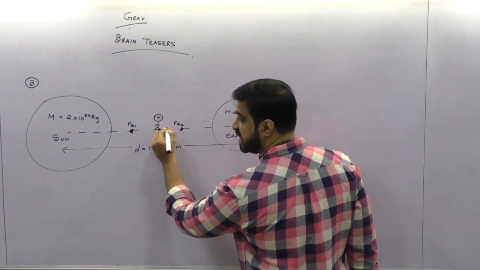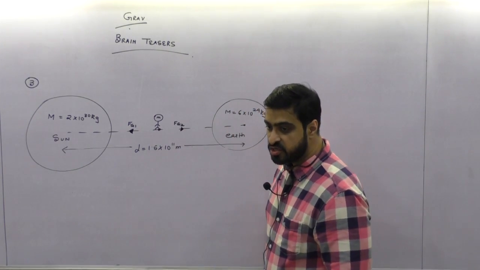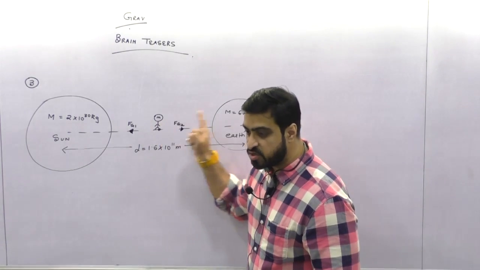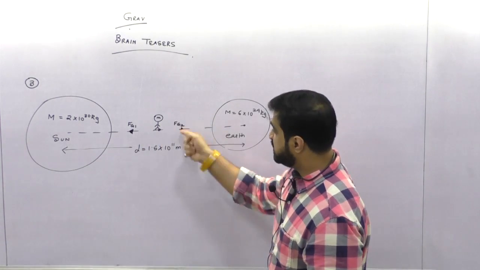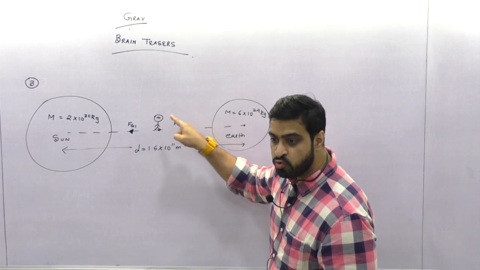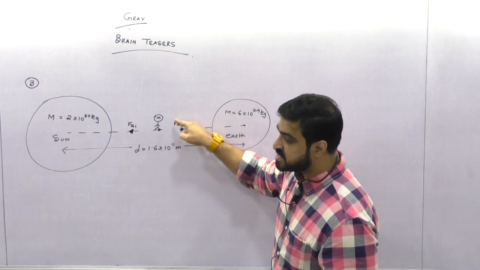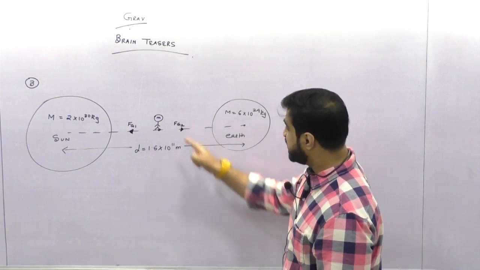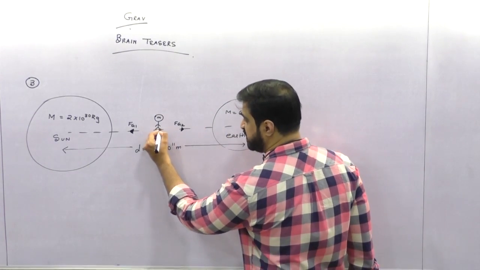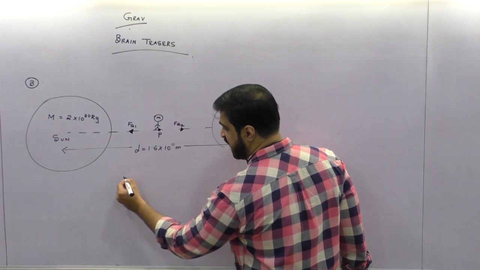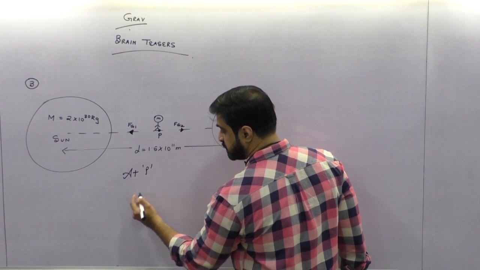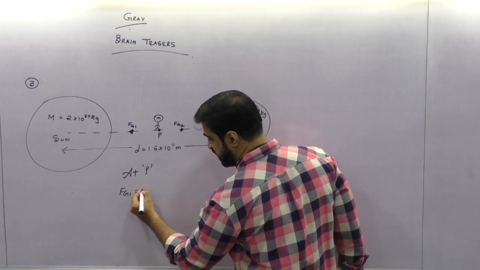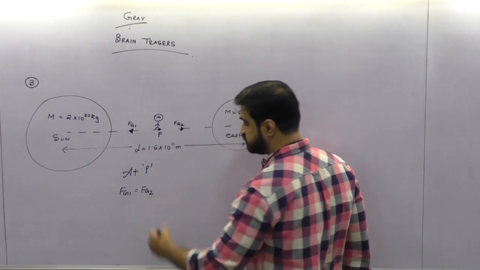At this point he is telling you that the force acting on me by the sun and the force acting on me by the earth will balance. Means the net gravitational force is equal to 0 and the net gravitational intensity will also become equal to 0. Let this point be named P. Can I say at P, gravitational force 1 will become equal to gravitational force 2?